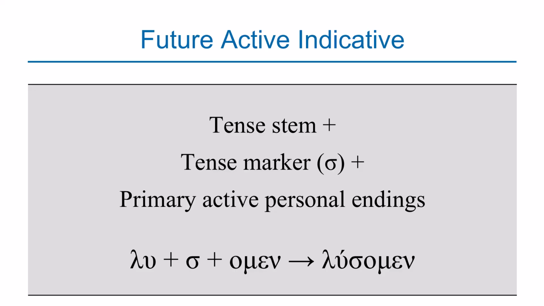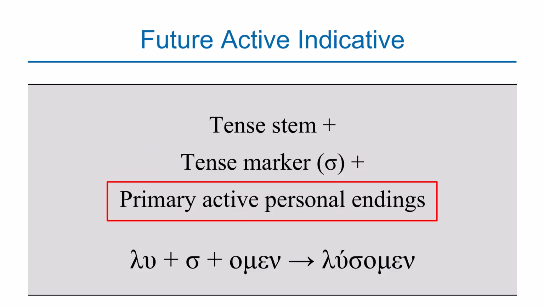The future active indicative. Remember, every tense has about 3 voices. There's active voice, middle voice, and passive voice. So let's start by looking at how the future builds its active voice. To build a verb in the active voice, you get the stem of a word and attach tense markers plus primary active personal endings. These are personal endings that we have looked at when we were looking at the present tense.